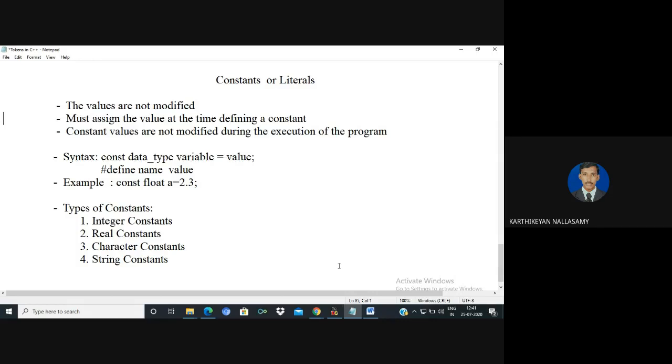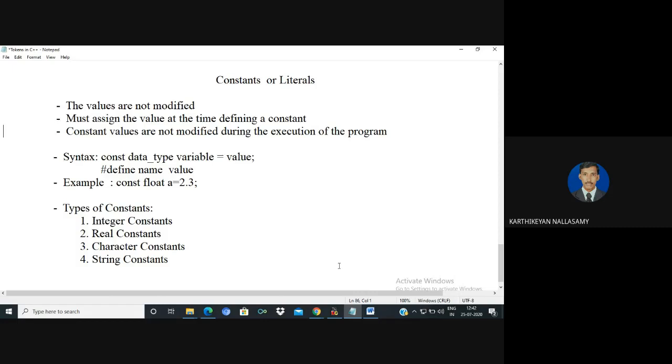The syntax for creating a constant is: const is a keyword, followed by the data type, a space, the variable name, equal to, and then we assign some value to the constant variable. The value will not be changed at any time. So const is a keyword, then the data type, then the variable name equal to value. But actually in C, there is no need for any initial value.